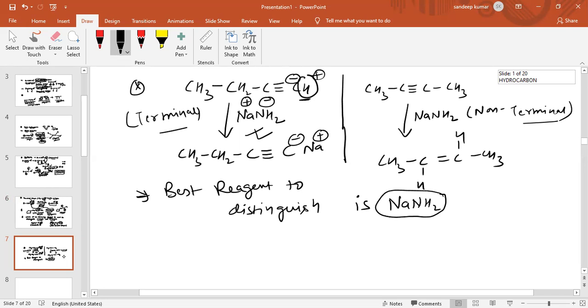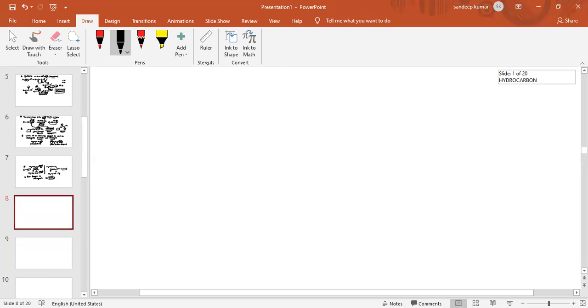Now, the next reaction for the preparation of alkene that we are going to discuss is Kolbe electrolysis. See the reaction. What is Kolbe electrolysis? We have also discussed Kolbe electrolysis.